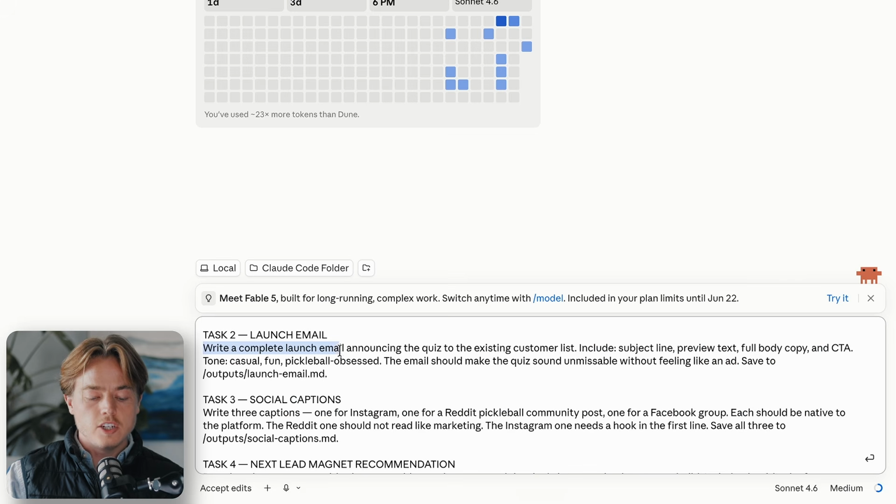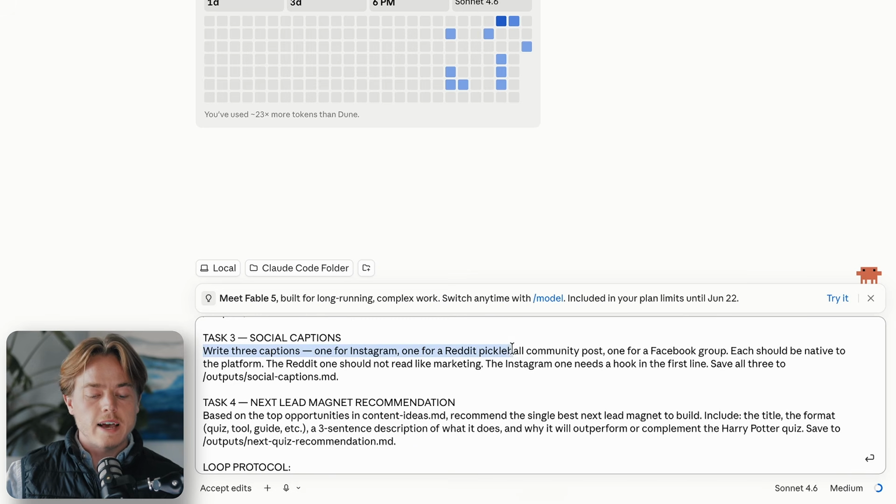Then we're going to write a launch email announcing the quiz to our existing customer list. So include subject line, preview text, full body copy, CTA. It's casual, it's fun, it's pickleball obsessed. We have social captions, right? 3 captions, one for Instagram, one for Reddit, and one for a Facebook group. Each should be native to the platform. The Reddit one should not read like marketing. The Instagram one needs a hook in the first line. Save all 3 to outputs/social captions.